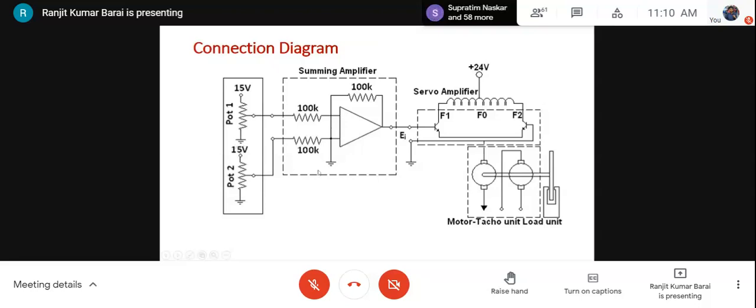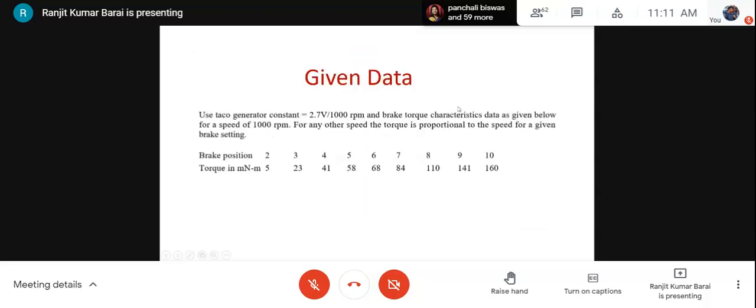So when we use one potentiometer, there is no need for the summing amplifier. We can directly connect the output of the potentiometer at this point. What is the role of this potentiometer? You see, the voltage is 0 to 15 volt, so we can generate a variable DC voltage from 0 volt to 15 volt using this potentiometer. Sometimes during the experiment we need two voltages. We need to apply two voltages together, or after application of one voltage we want to apply another voltage. Then we need the summing amplifier. This will sum up this voltage as well as this voltage.